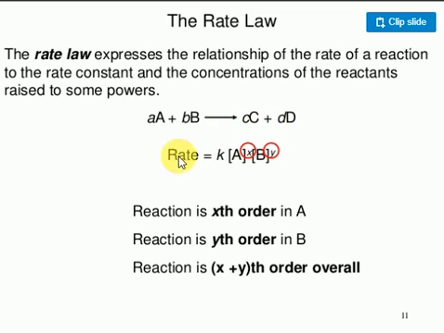Rate is nothing but the change in the concentration of the reactant. What does the law of mass action say? The rate of reaction depends upon the number of moles of the reactant. But here, the rate law says the rate of reaction depends on the concentration of the reactants raised to a power. Whatever the coefficients are, you write them as powers, so the rate equals k, the rate constant, times the concentrations. Look there, you'll get a clear idea. I'll solve it.